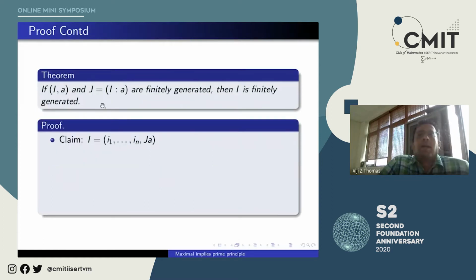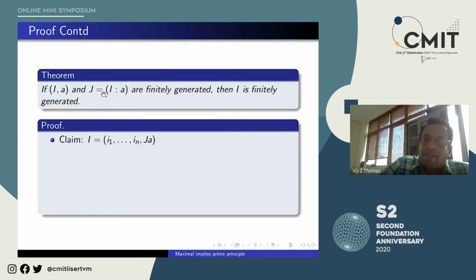Now let's go to this theorem. This should not be called a theorem. It is just a lemma. If (I, a), and I'm calling this an ideal J at the moment because I want to use just the notation J in the proof rather than writing (I, a) all the time, and this I colon a are finitely generated, then I is finitely generated.